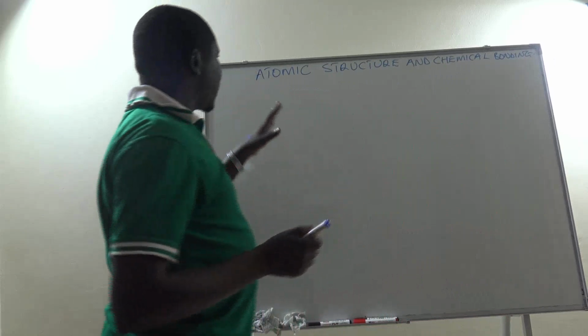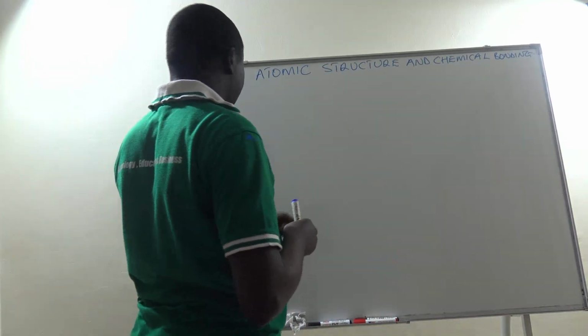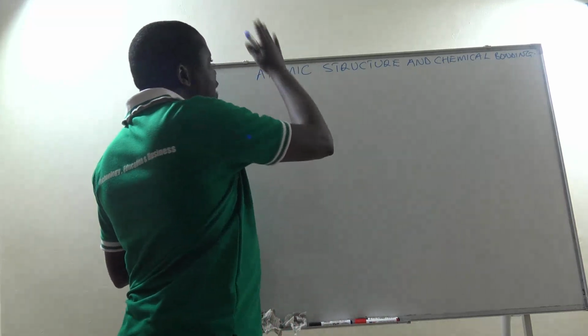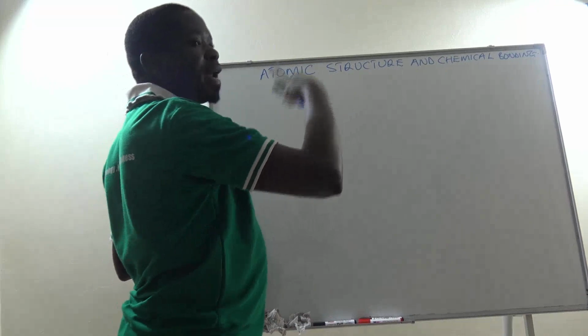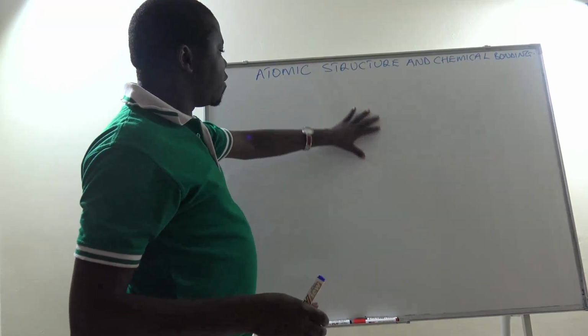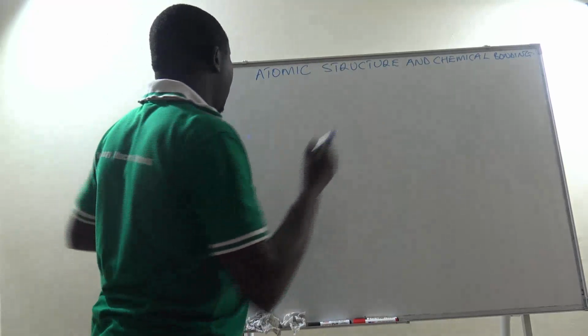So, we are talking of atomic structure and chemical bonding, and in this case, we are going to start by looking at what we call an atom. Then we look at its structure and other things will follow. We shall have a deep look at what we call an atom. Then we shall also look at what we call chemical bonding.